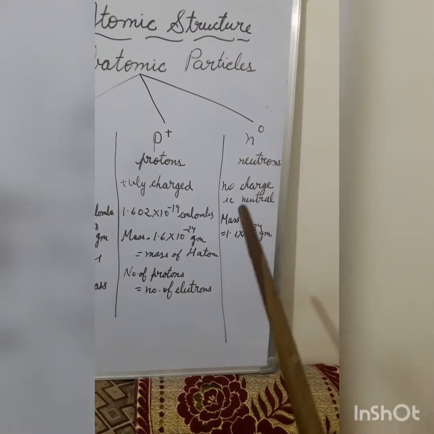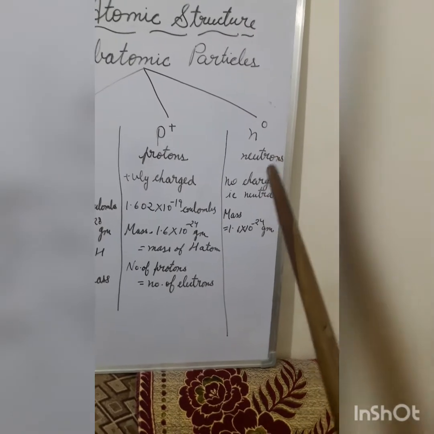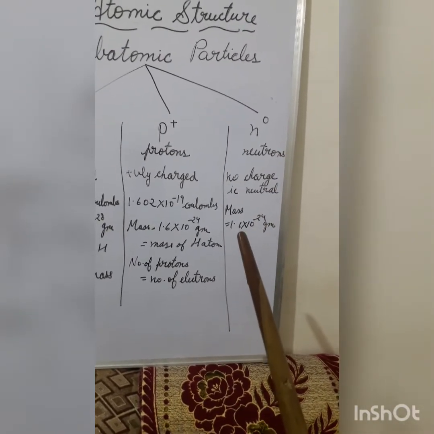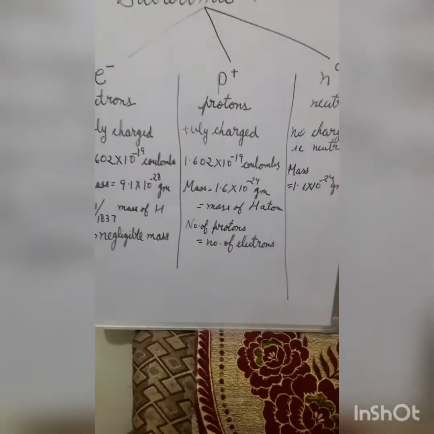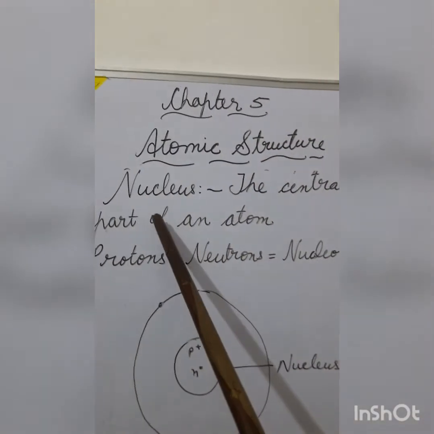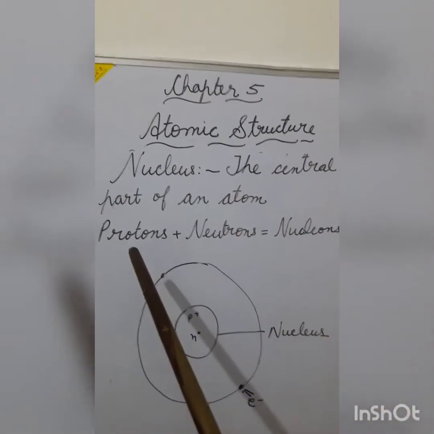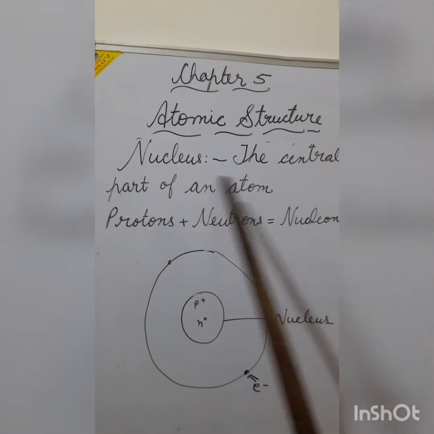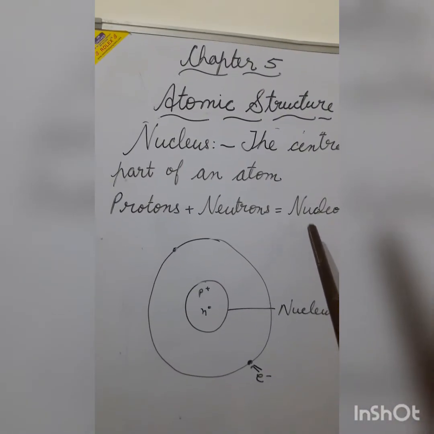Neutrons are neutral, they don't have any charge on them, and their mass is equal to the mass of proton, that means 1.6 into 10 to the power minus 24 grams. Nucleus is the central part of the atom. It consists of protons and neutrons. Collectively, these both are called nucleons because they are present inside the nucleus.